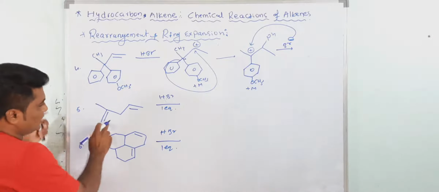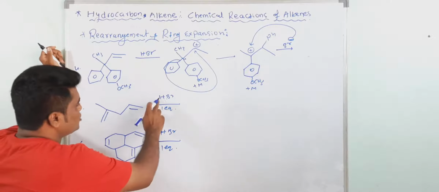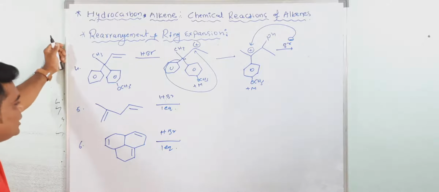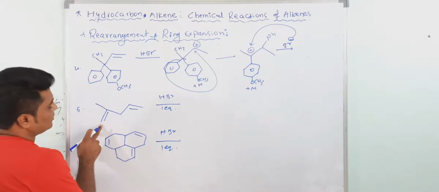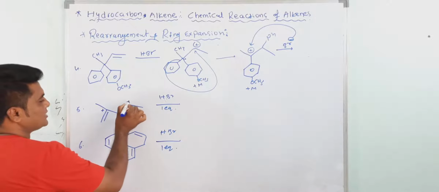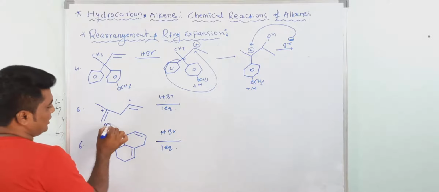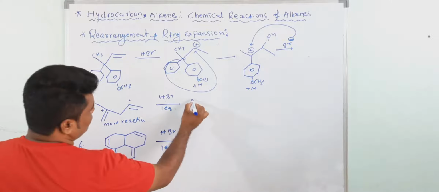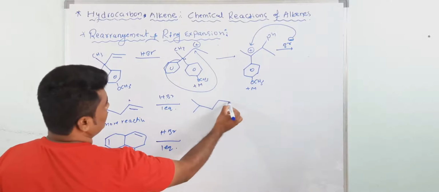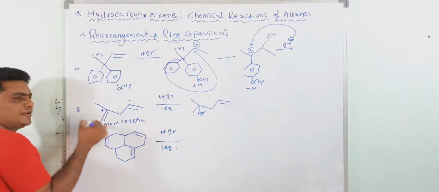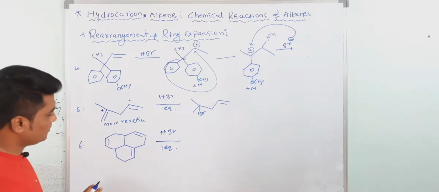Now in this case, see one compound here with HBr, but only one equivalent. So which pi bond is more reactive? This one will react, because if it reacts, it gives a tertiary carbocation; if the other reacts, a secondary carbocation. So this is more reactive, and of course you will get Br here according to Markovnikov's rule, on the basis of stability of the carbocation.